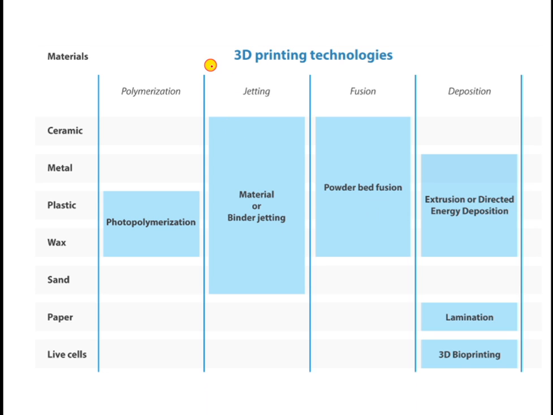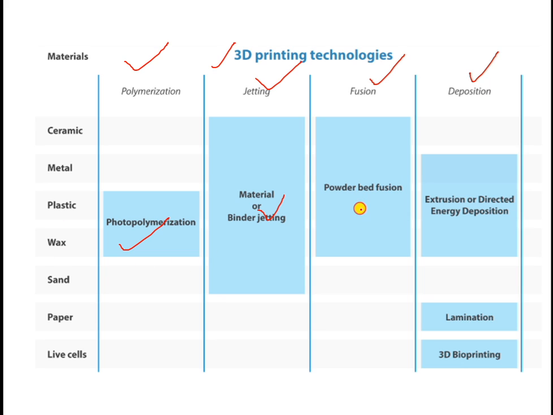So 3D printing technologies are nothing but polymerization, jetting, fusion and deposition. These are the techniques which are available. Specifically, for ceramic material, plastic and wax, photopolymerization is used, or binder jetting is used for ceramic, metals, plastic, wax.